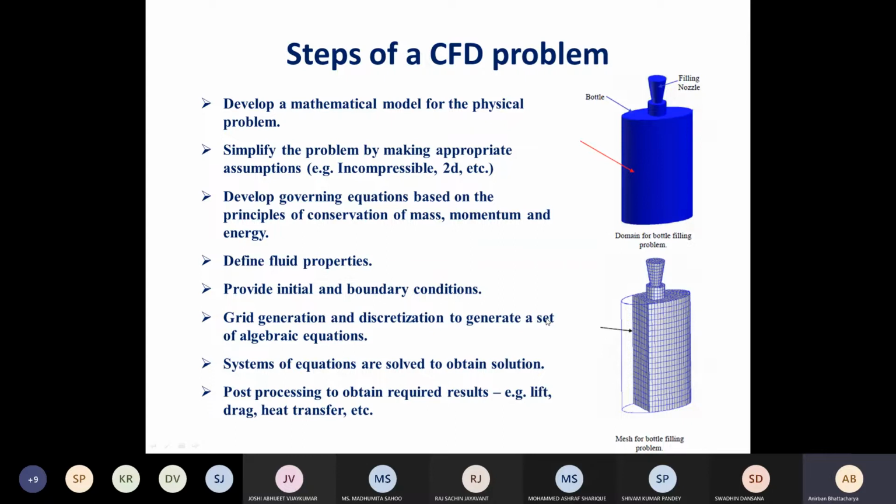The other reason is that in most cases, an analytical solution is not possible unless you take drastic approximations. But in that case, the main essence of the problem is lost. For example, for this bottle filling, if I cannot solve it and I assume that the bottle shape is a square or cube, then the entire problem is changed, so it cannot give us any useful solution. That's why an analytical solution is not possible in most real-life problems, and we have to go for a numerical solution. So what are the steps involved?